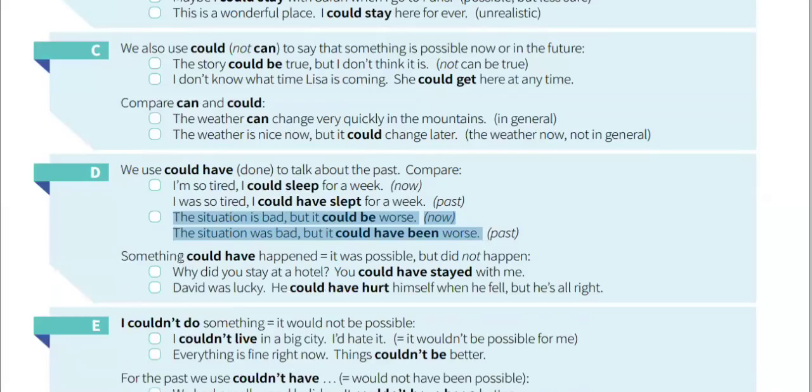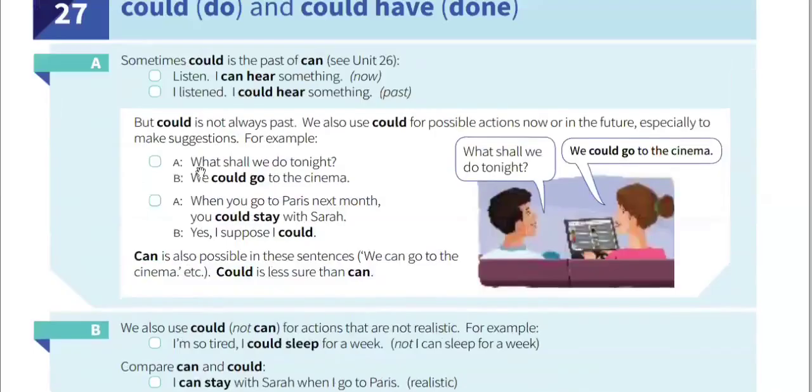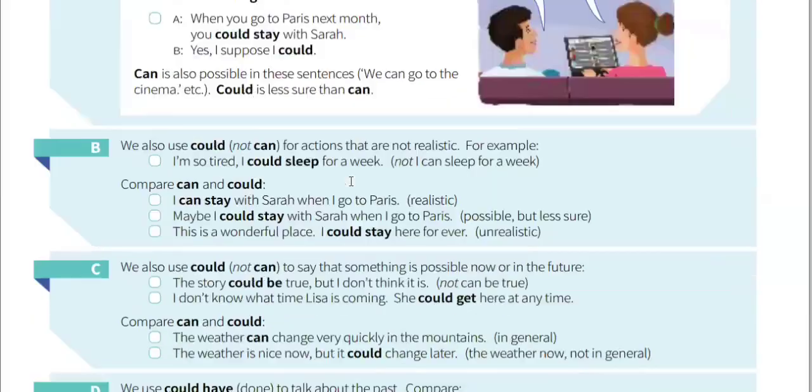One thing to remember, if we use the past tense of could, that means that it was possible to happen, but it didn't happen. For example, if you say, we could have gone to the cinema, that means that it was possible for us to go to the cinema, but we didn't go to the cinema. Similarly,